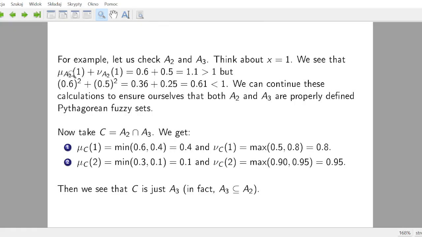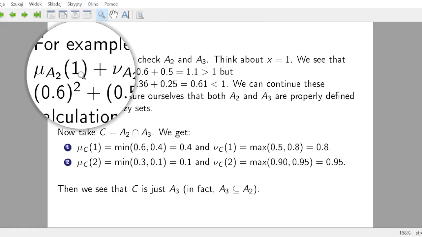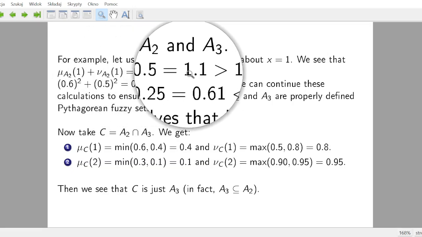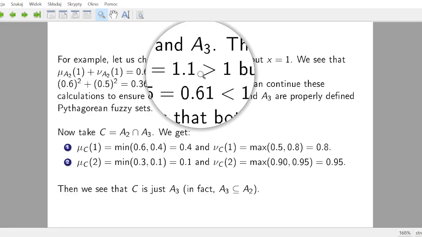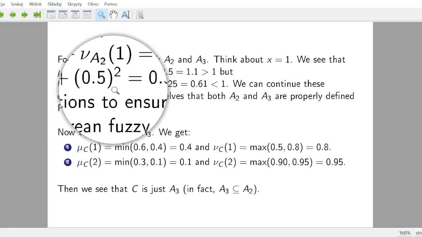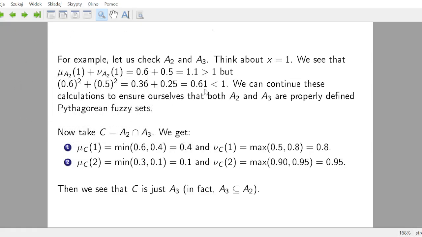So we see that indeed in case of A2, for example, if we add membership and non-membership of 1, we get 0.6 plus 0.5, which is 1.1, which is bigger than 1. So from the Atanassov point of view, it's not allowed. But if you add squared values, you get only 0.61, so everything is okay from the point of view that is typical for Pythagorean sets. We can continue these calculations to ensure ourselves that both A2 and A3 are properly defined Pythagorean fuzzy sets.